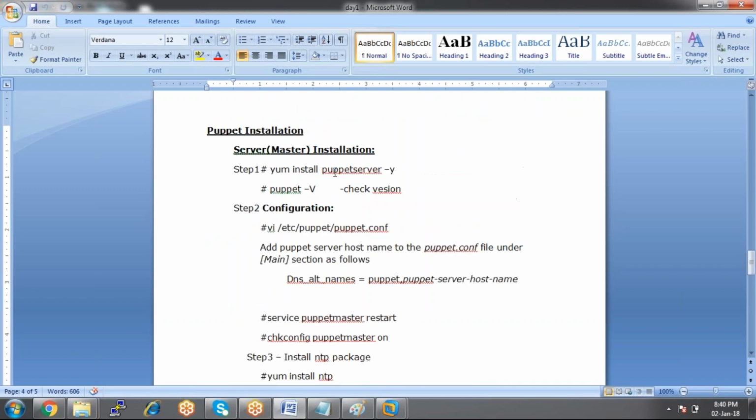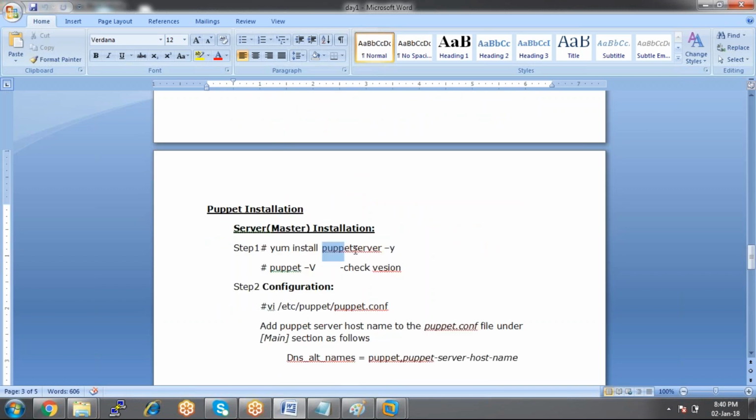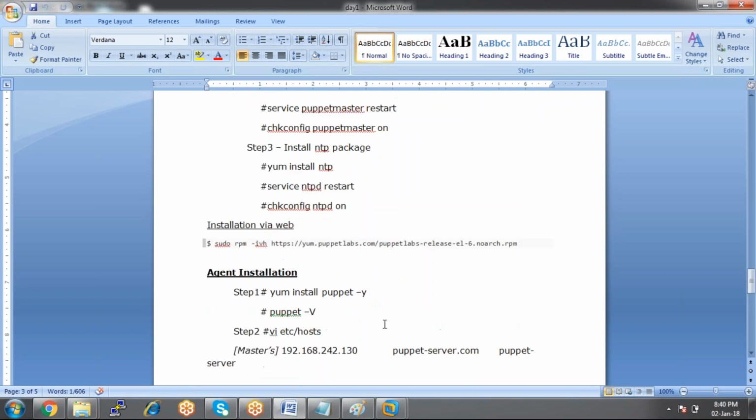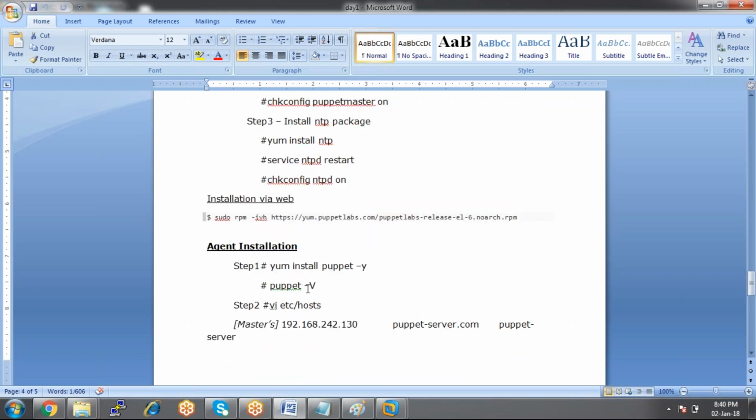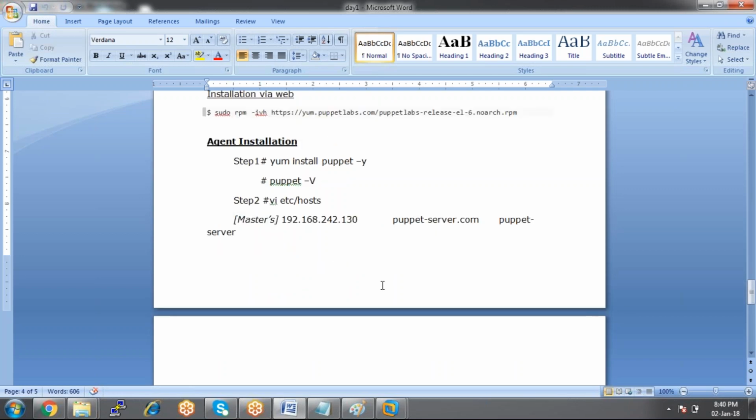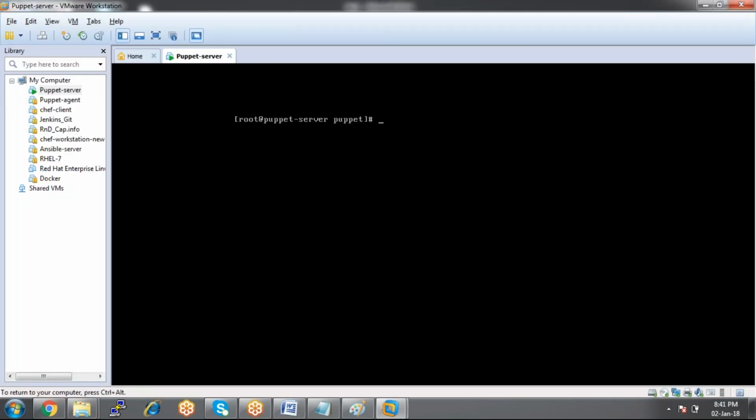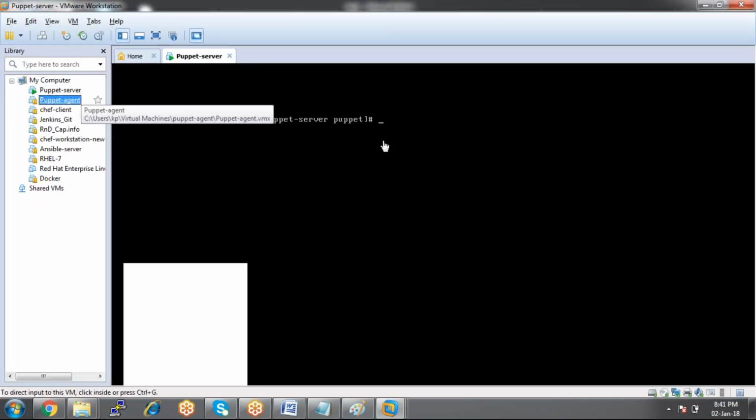If you go for puppet server, the package name is puppet server, but if you want to go for the client side, the package name is just puppet. Now let me spin up the puppet agent machine.